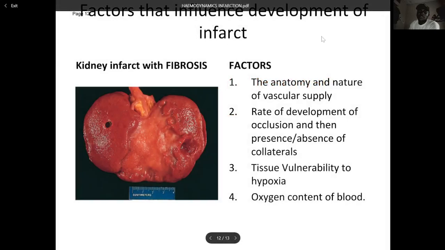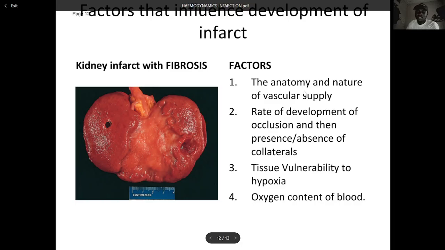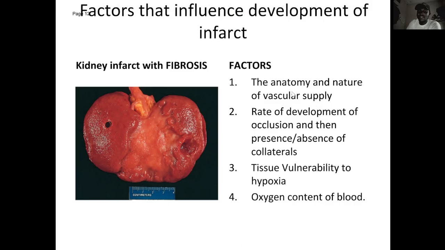Factors that influence the development of infarct. These factors include the anatomy and the nature of the vascular supply, the rate of development of occlusion, and the presence or absence of collaterals. The anatomy and nature of the vascular supply here is talking about the blood supply to that tissue or area, right? If there's just a single afferent supply, just a single vessel that supplies, more like an end artery, and there's occlusion of that vessel, there's most likely an infarction going to take place. That tissue will become ischemic and infarction will set in.